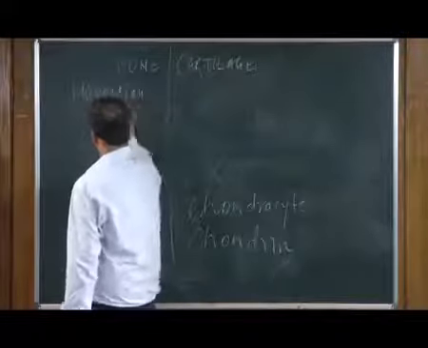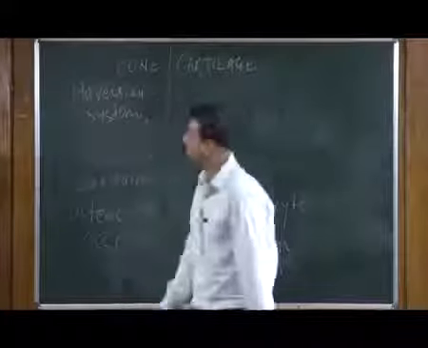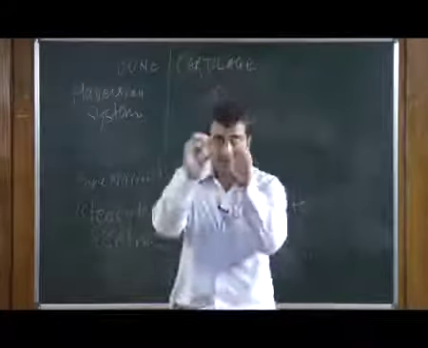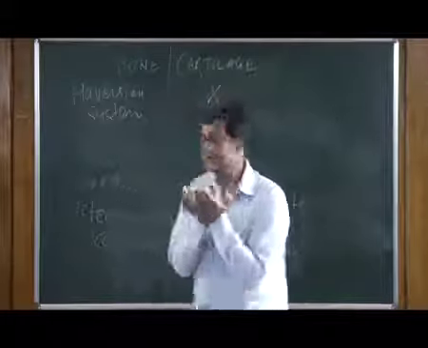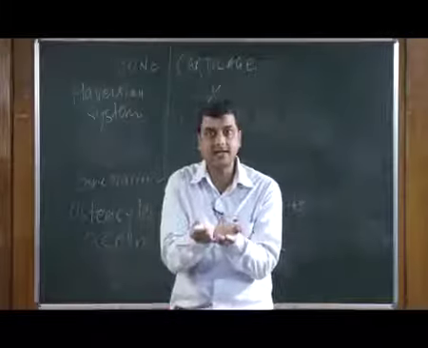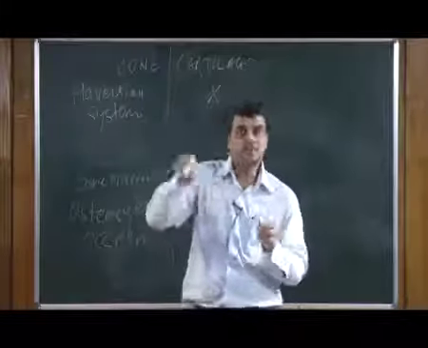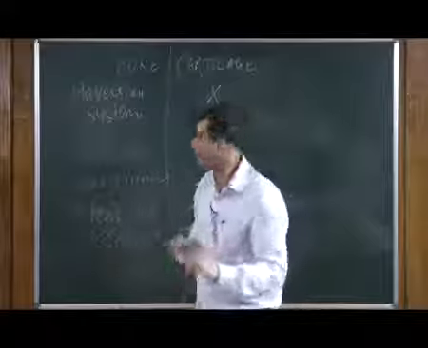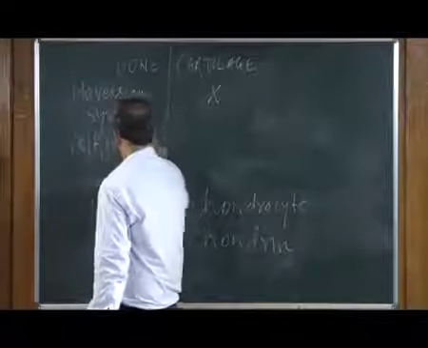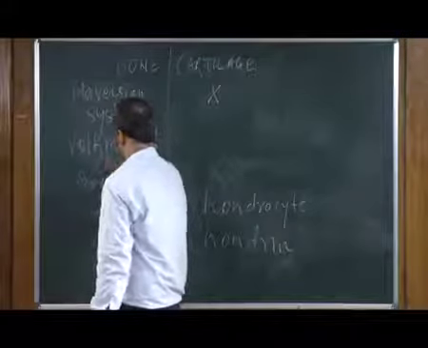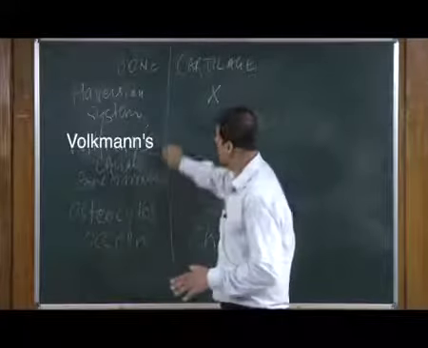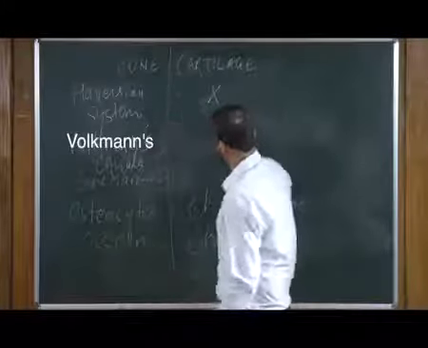Haversian system. Now, this Haversian system is absent in case of cartilage. So, there is no concentric arrangement of the cell in case of cartilage, while in case of bones you have a very specialized kind of system, like concentric arrangement of the cell. Now, this canal is very important, those are called Volkmann's canals. These Volkmann's canals are also present in bones, while they are absent in case of cartilage.